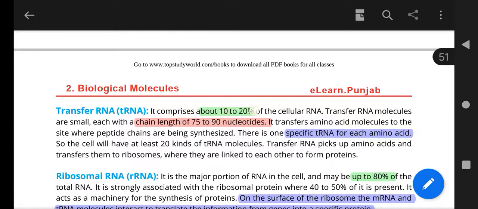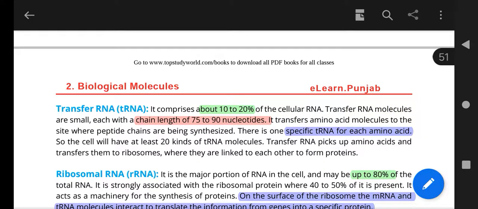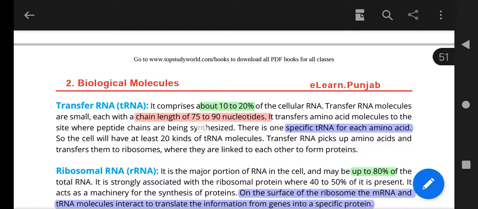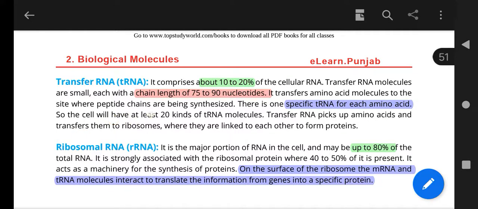It comprises about 10 to 20% of the cellular RNA. Transfer RNA molecules are small, each with a chain length of 75 to 90 nucleotides. It transfers amino acid molecules to the site where peptide chains are being synthesized. There is one specific transfer RNA for each amino acid, so the cell will have at least 20 kinds of transfer RNA. Transfer RNA picks up amino acids and transfers them to the ribosomes, where they are linked to each other to form proteins.